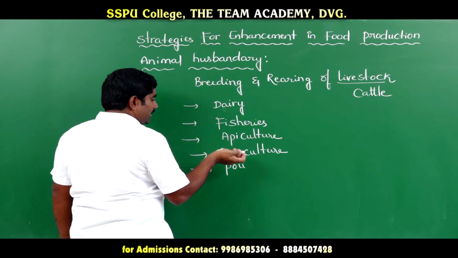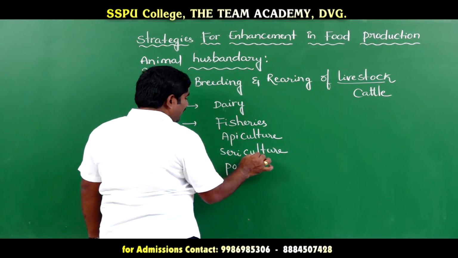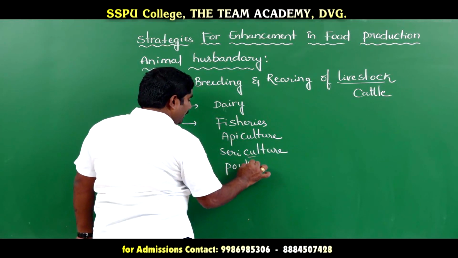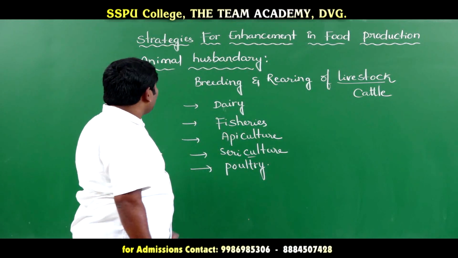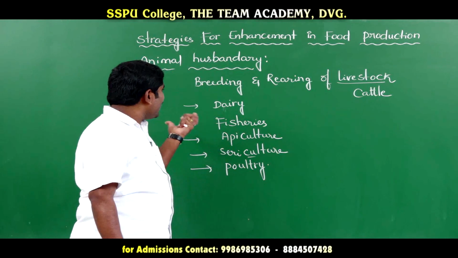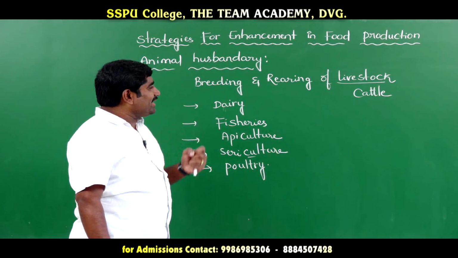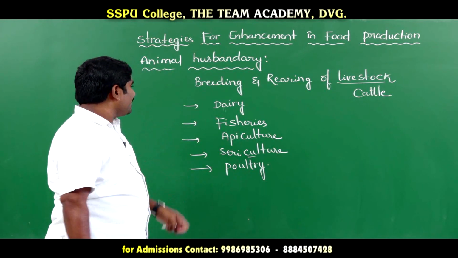Sericulture also comes under animal husbandry, but it is not for food. So these are the parts present in animal husbandry. Breeding and rearing of livestock is known as animal husbandry.